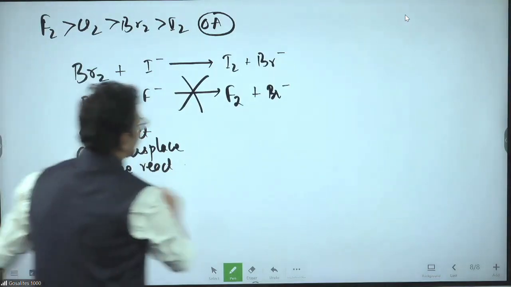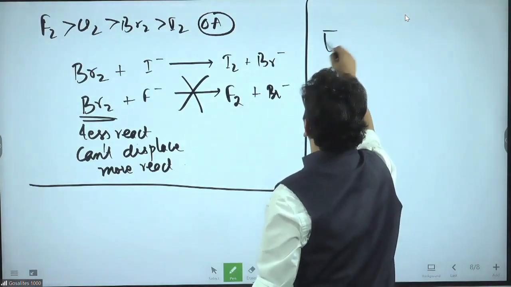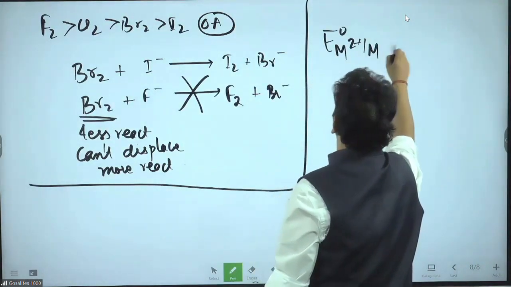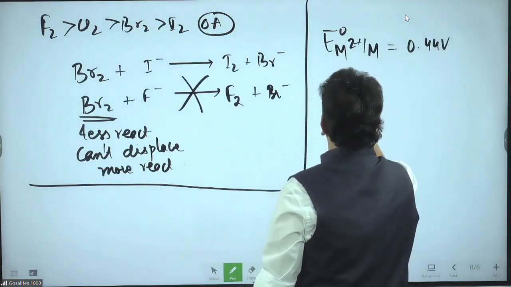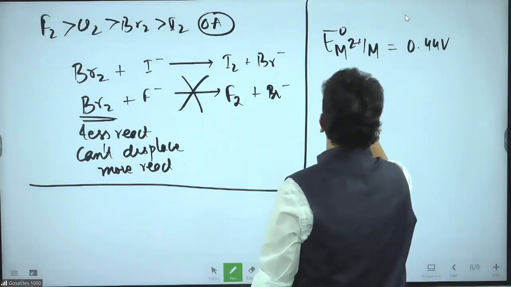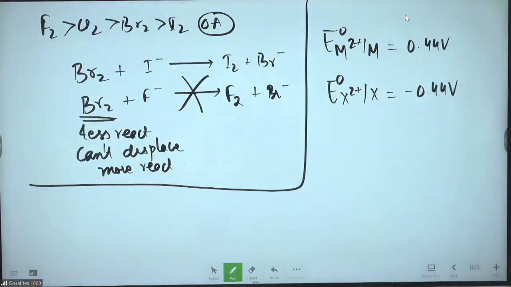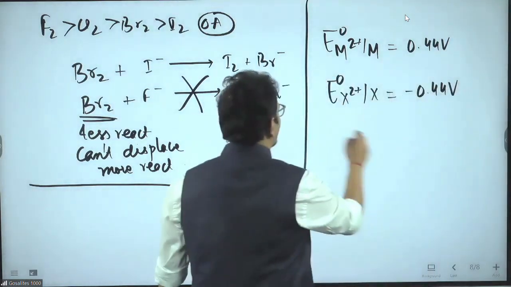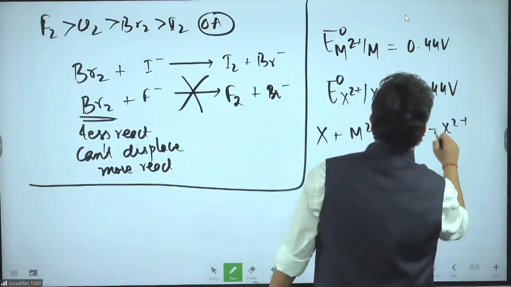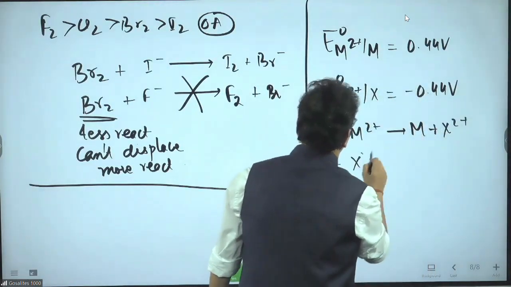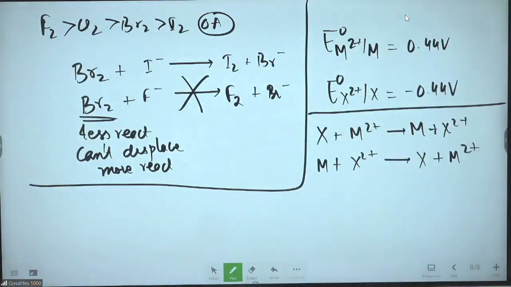In the same way, if I give E0 value of M2 plus slash M as 0.44 volt, and E0 value of X2 plus slash X as minus 0.4 volt, I want to know whether X plus M2 plus gives you M plus X2 plus, or M plus X2 plus gives you X plus M2 plus. Which one is the correct reaction?